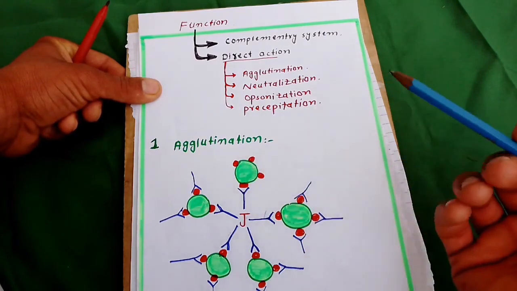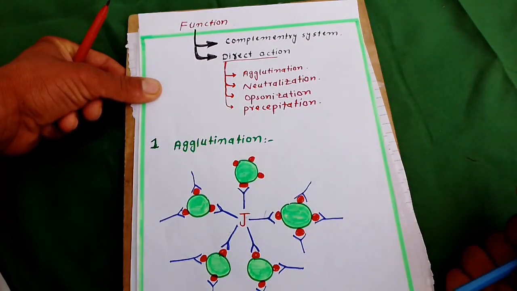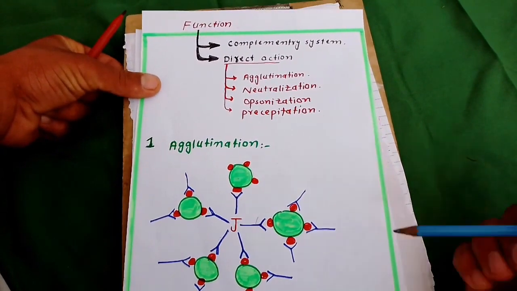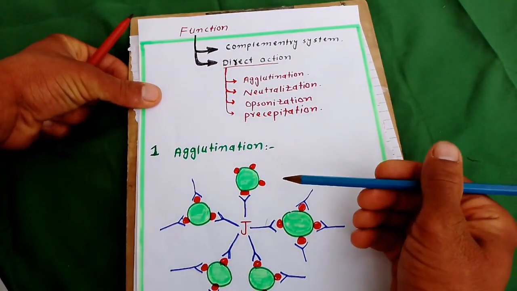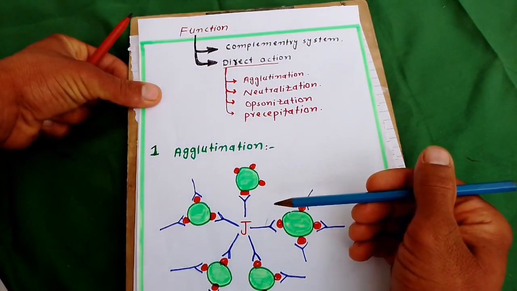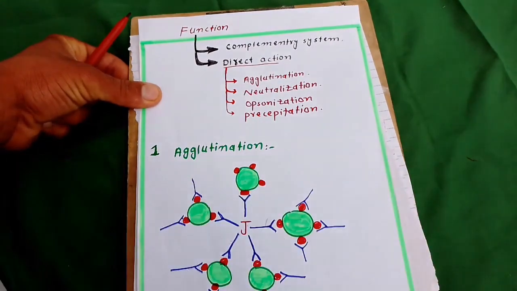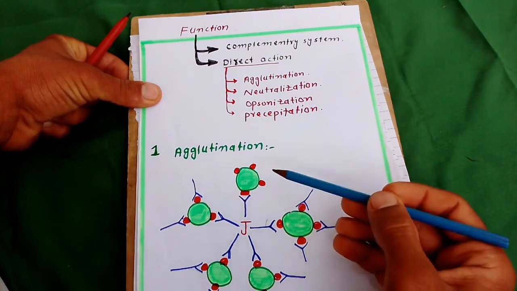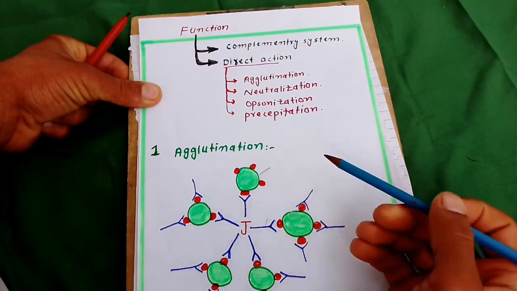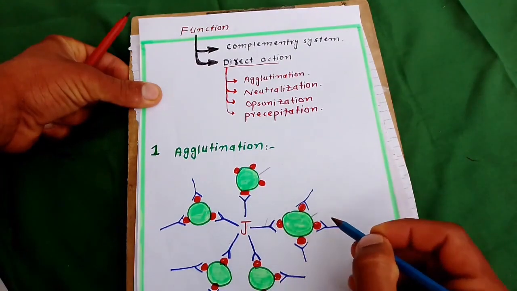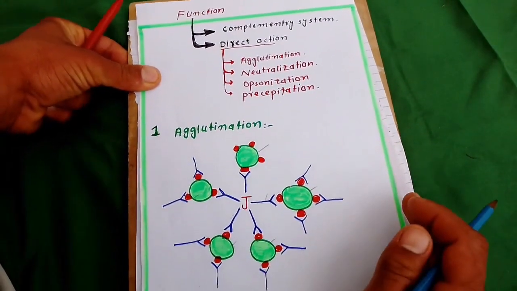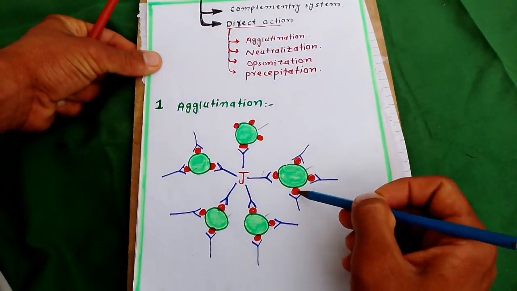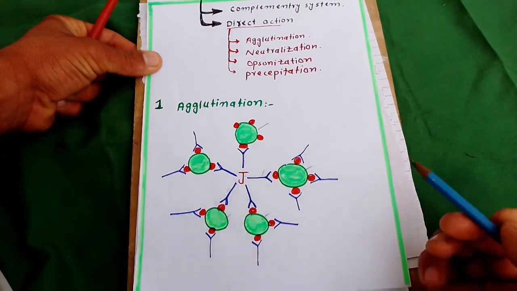This process is not controlled by IgG, because IgG is monomeric, and in the agglutination process a clump is formed. So for the formation of a clump, IgM is needed. This is antibody number 1. This is bacteria number 1, bacteria 2, 3, 4, 5. The red color ones are the antigens present on the bacteria.